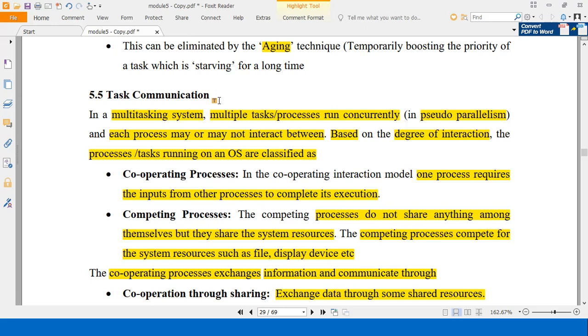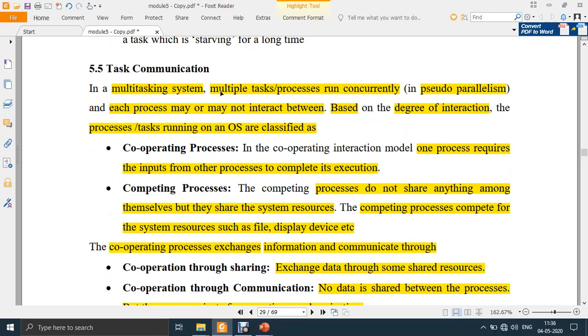Since the multiple tasks belong to the same process, in order to continue the execution, they may need to communicate with each other. That is why task communication is necessary, and we shall see how this is implemented.